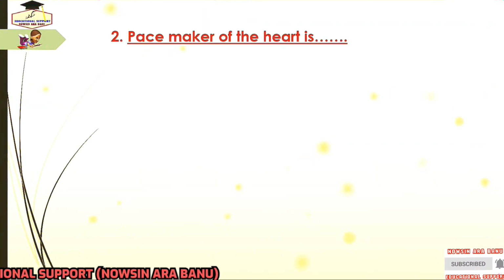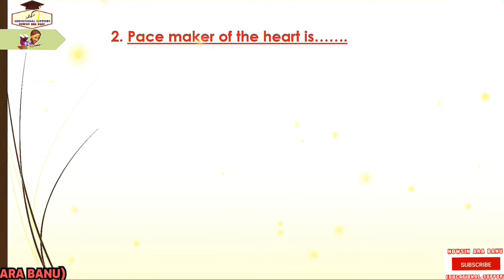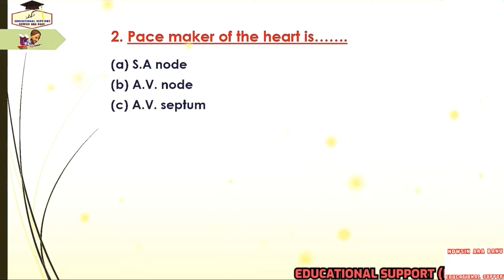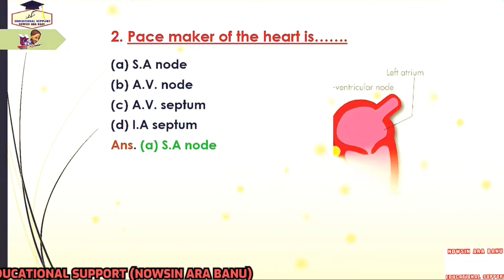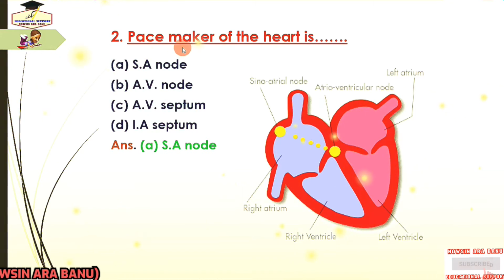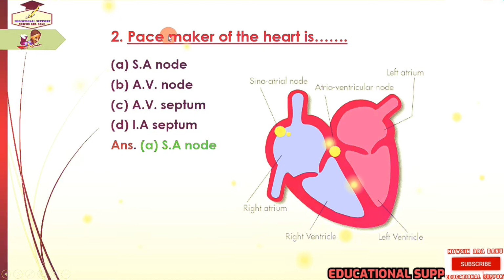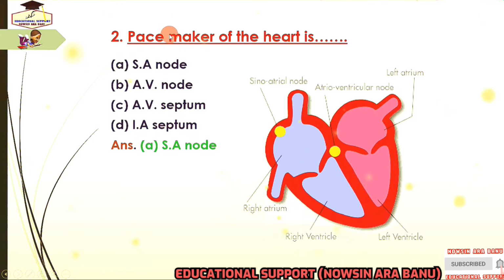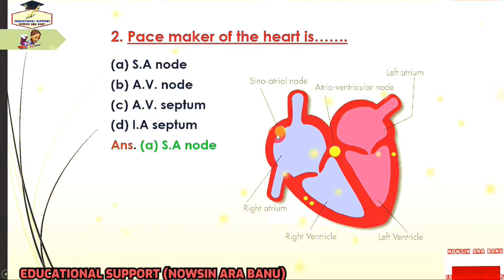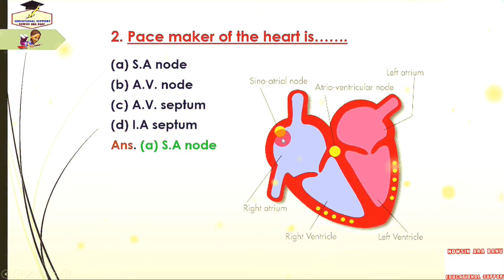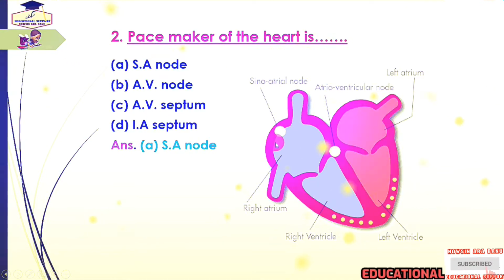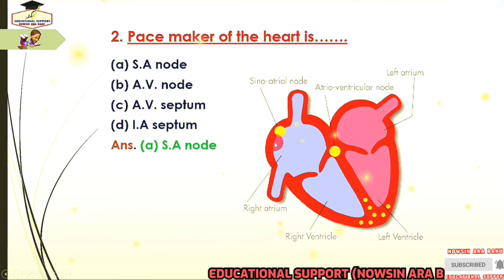Next question is, pacemaker of the heart is, and the options are SA node, AV node, AV septum, IA septum. And the answer is SA node. Do you know what is pacemaker? Pacemaker is a small battery operated device that helps the heartbeat in a regular rhythm. And the sinoatrial node or SA node is the heart's natural pacemaker. It's a small mass of specialized cells in the top of the right atrium.